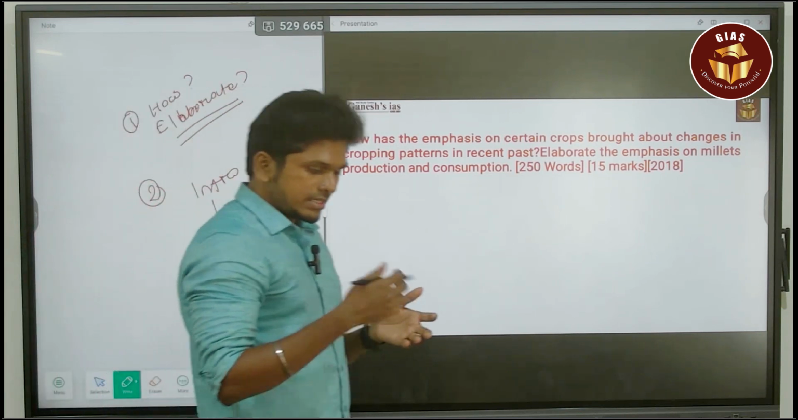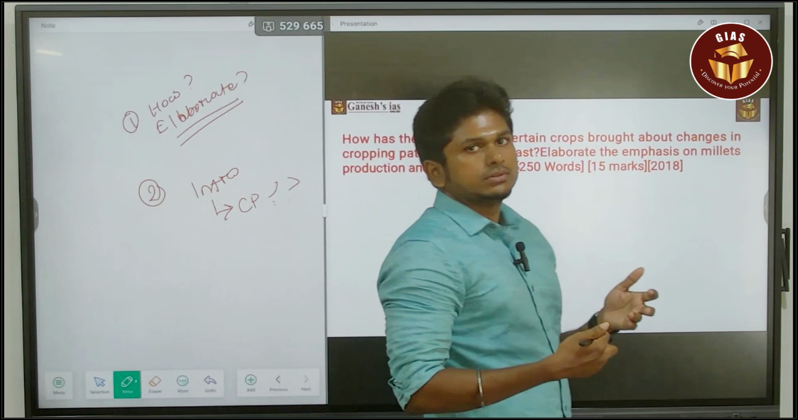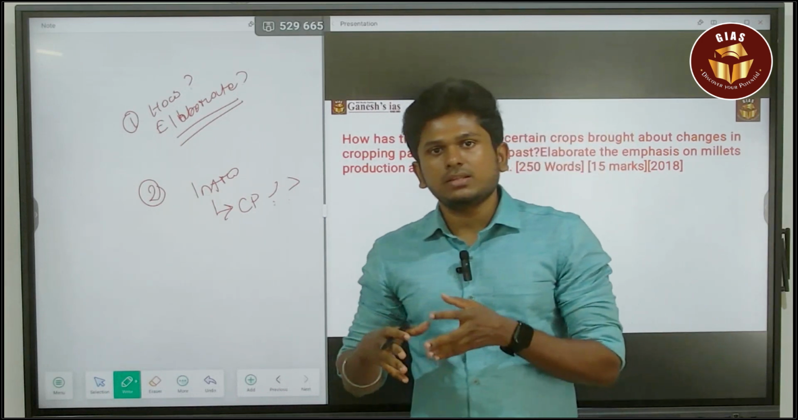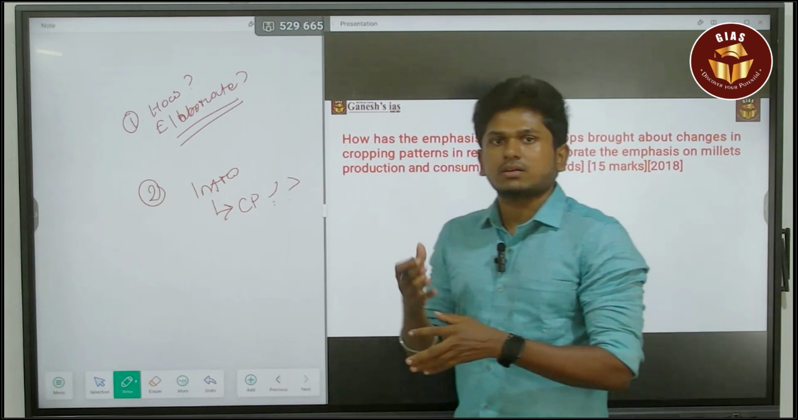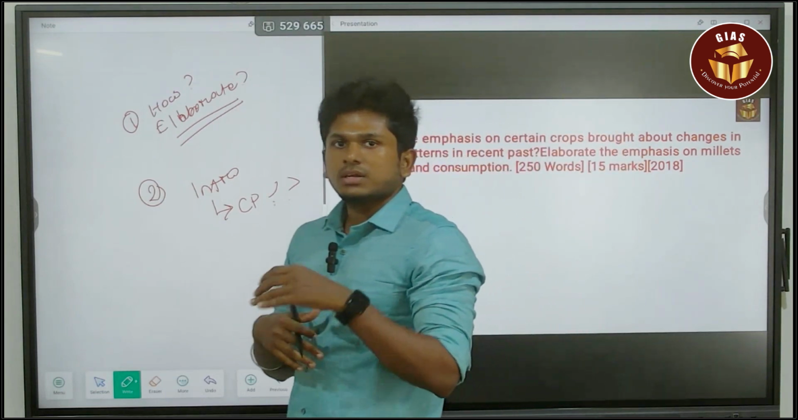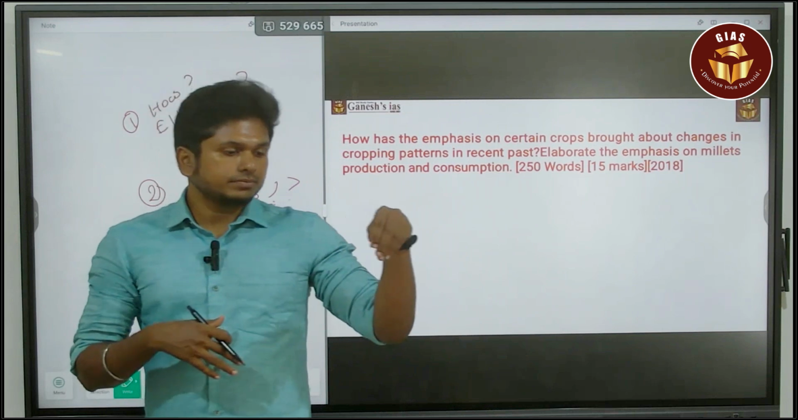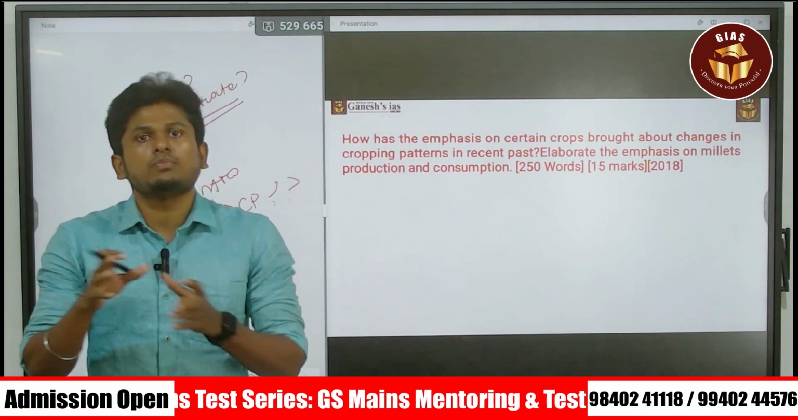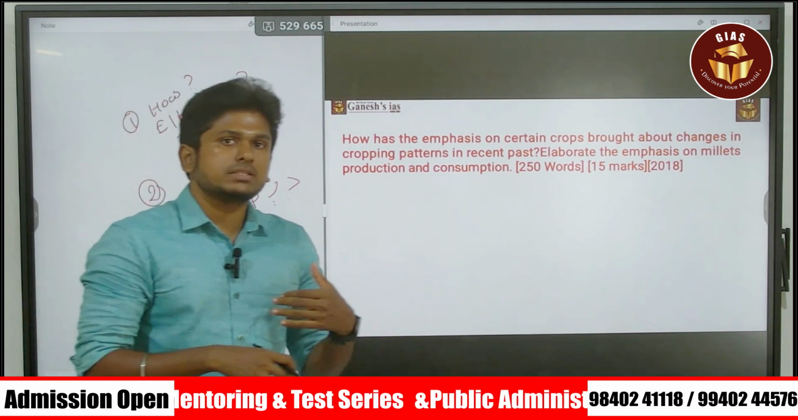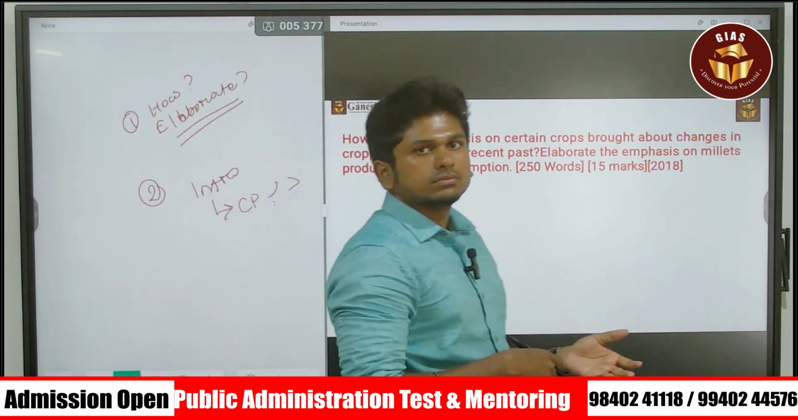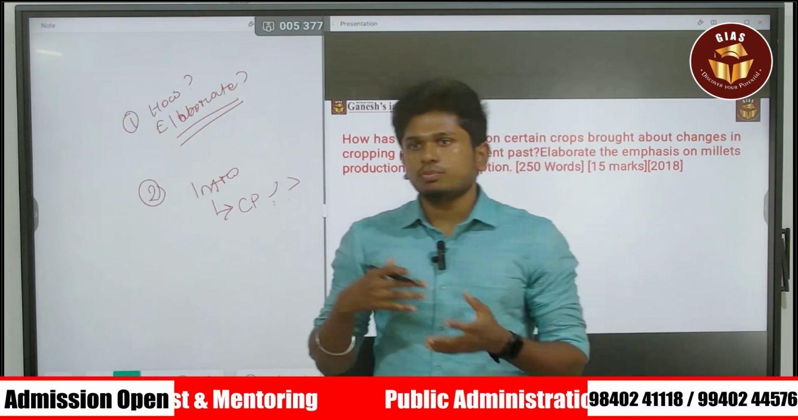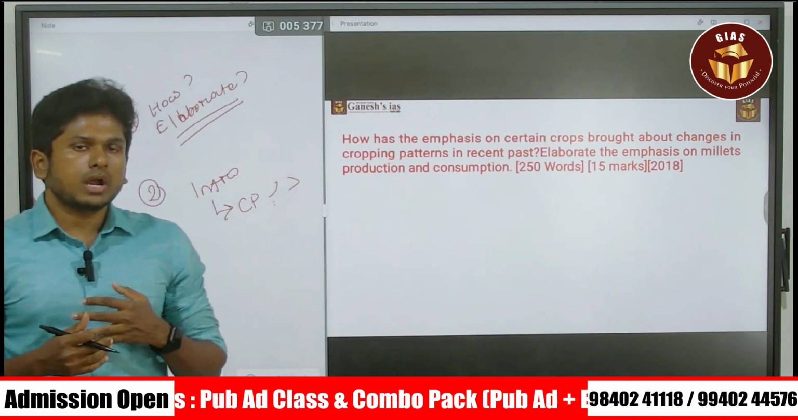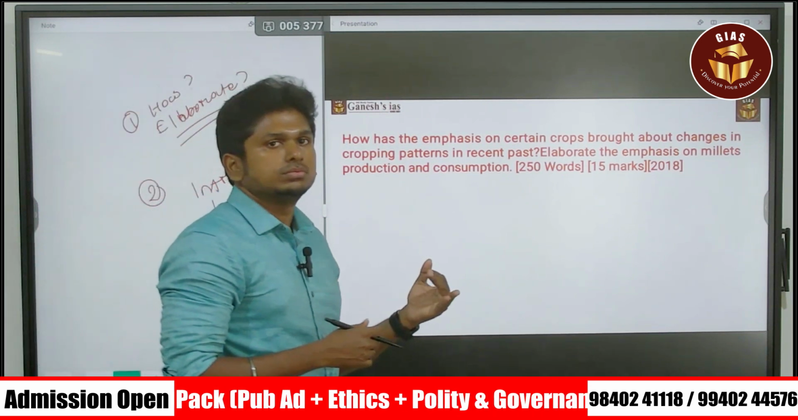Or else you can say about the millet. So there is a huge demand for millet production in India. That leads to the changes in the cropping pattern. Which means we are now cultivators of wheat and rice, so there is a change towards the production of millets. That also you can say in the intro itself. Because the question is majorly focused on the cropping pattern and also changes in the cropping pattern, so you have to address that in the intro.